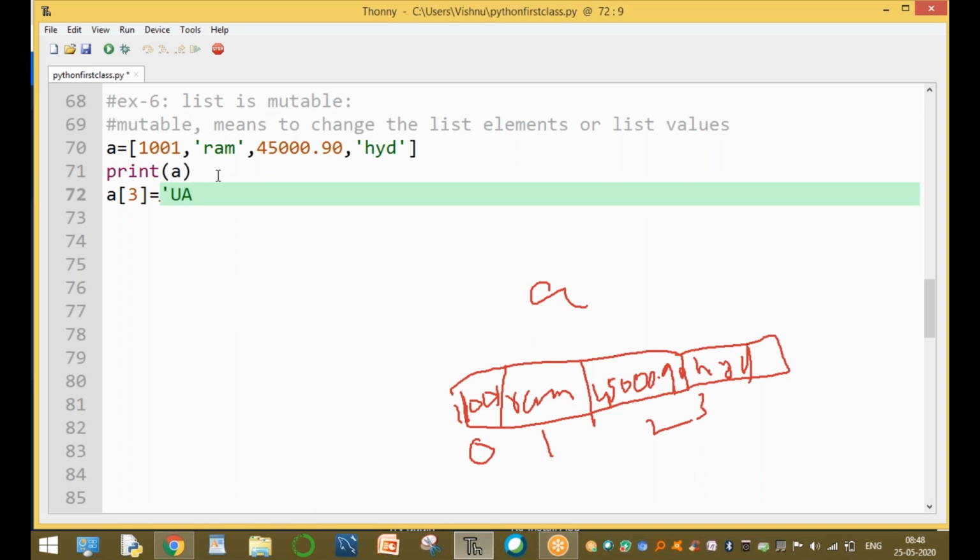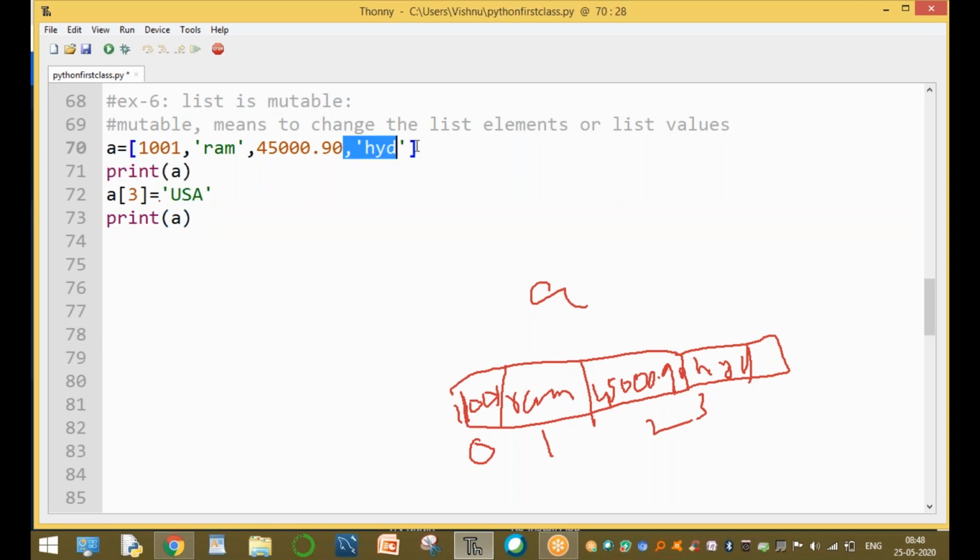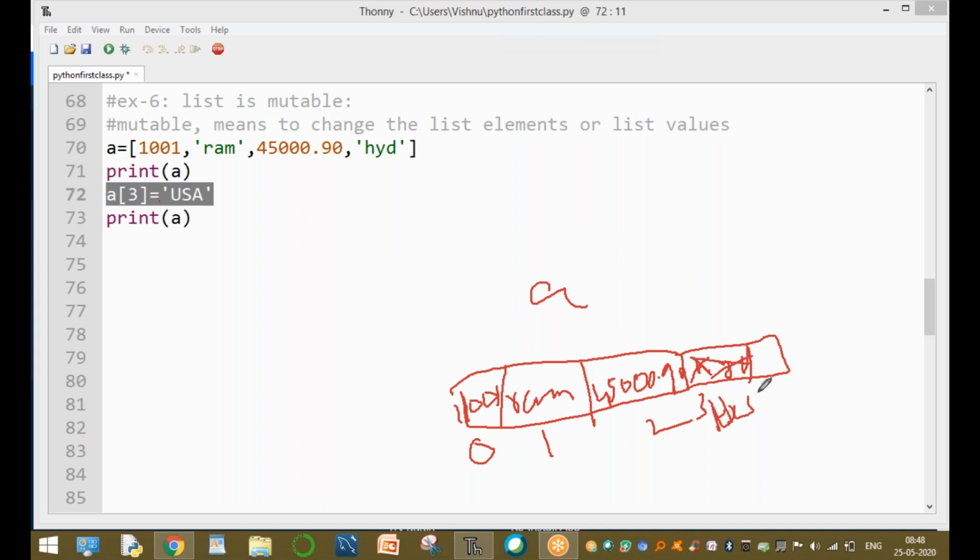After Corona, we want to go to the USA, and print the value of A. Before executing this statement, the A of 3 value is Hyderabad. After executing this statement, the old value is replaced to store the new value. The new value is USA.